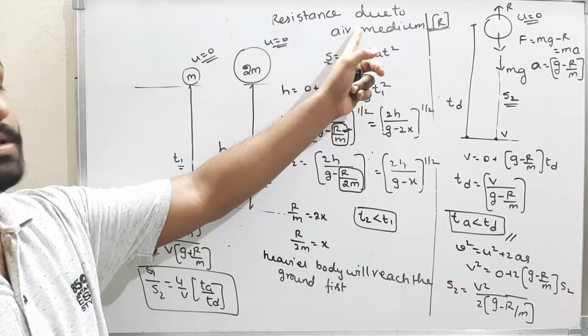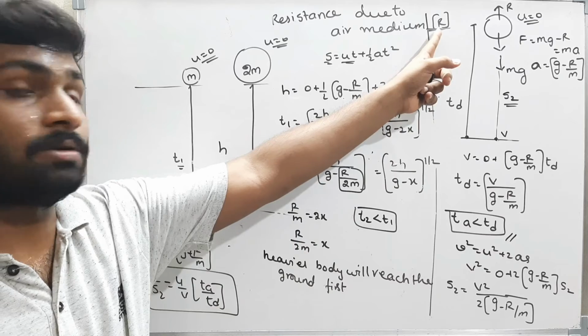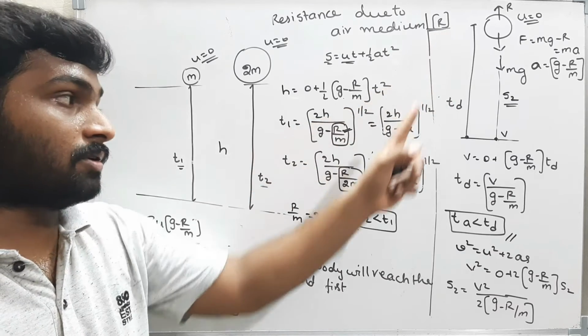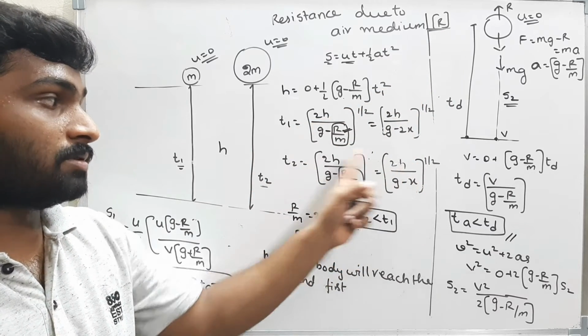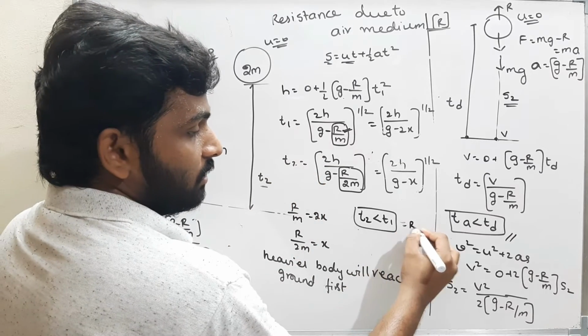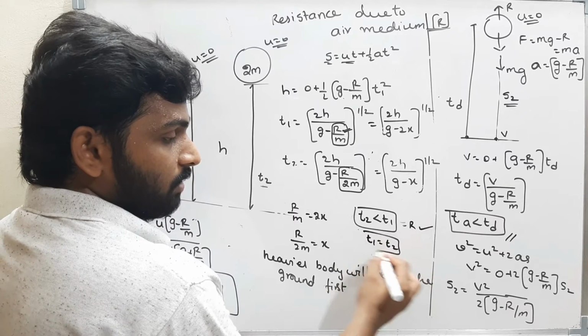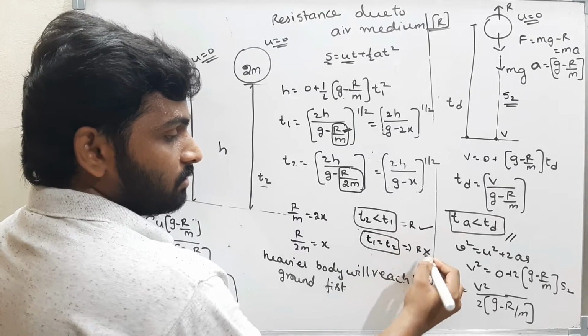If air resistance is considered. If air resistance is not considered, if R is equal to 0, then this will be 0, this will be 0. That means T1 is equal to T2. This difference is only when R is considered. Now always T1 is equal to T2 when R is not considered.